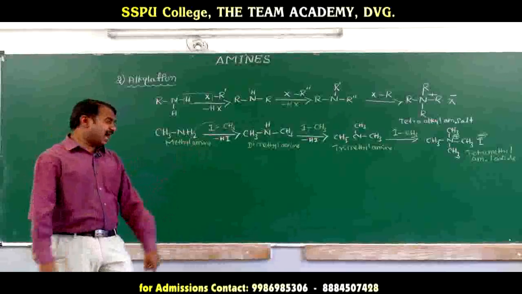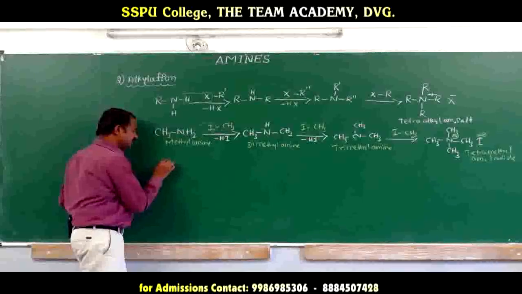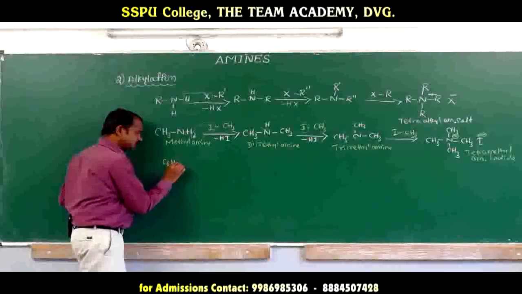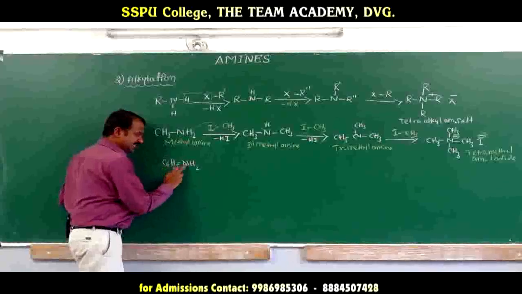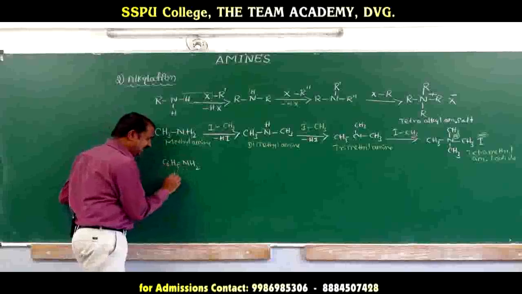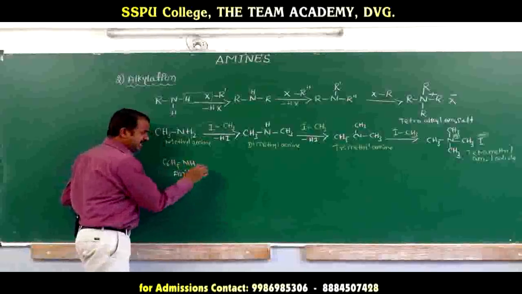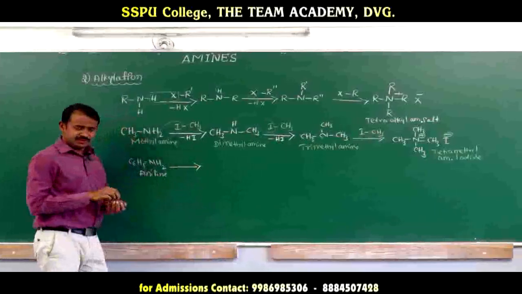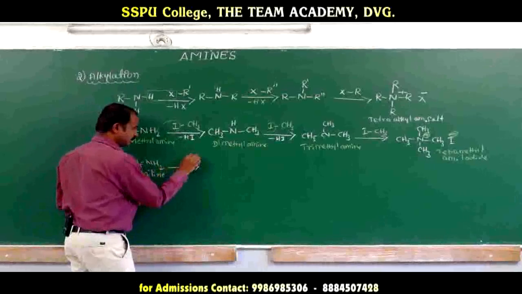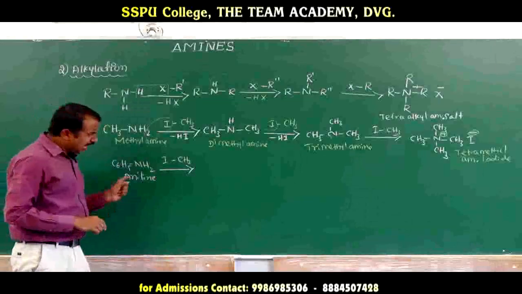Now go for aromatic amines also. Aromatic amines means here C6H5 NH2. C6H5 NH2 means it is aniline. Aniline reacts with methyl iodide continuously.